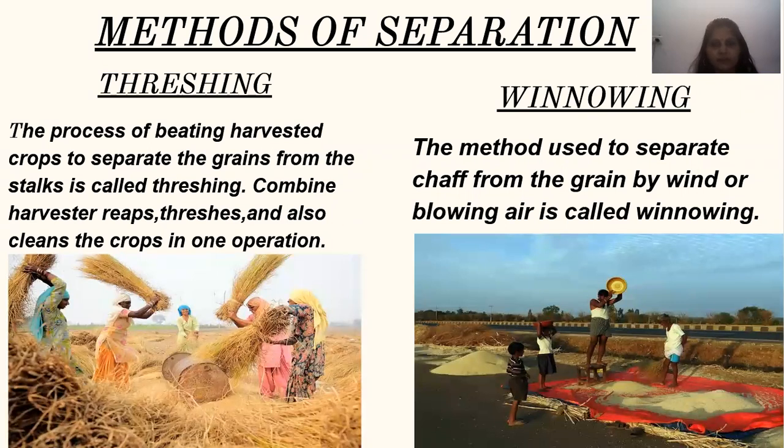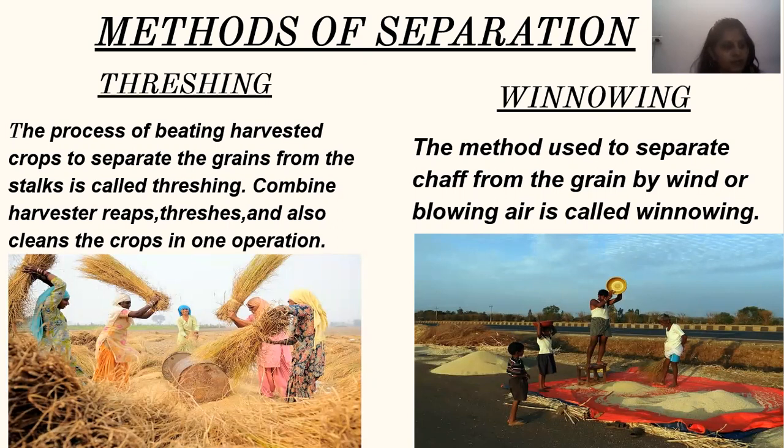Now the methods of separation. There are many methods of separating substances. Some of them are given to you in this chapter. So the first method of separation which we will be studying is threshing. Now what is threshing? As you can see in the picture, the process of beating harvested crops to separate the grains from the stalks is called threshing.